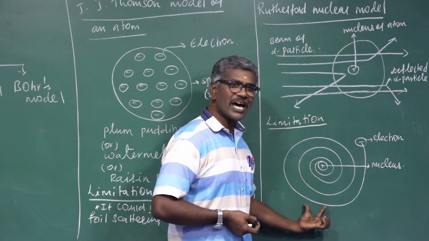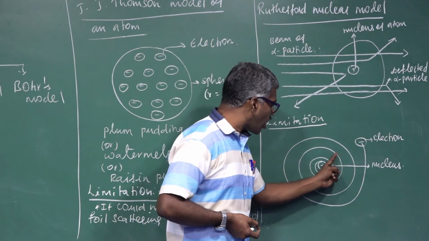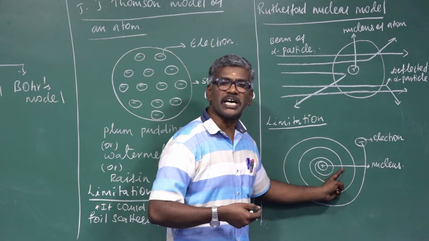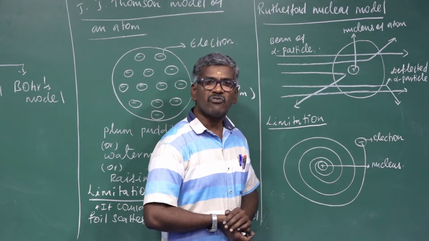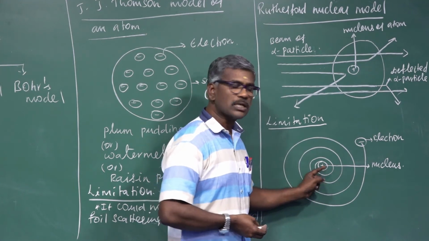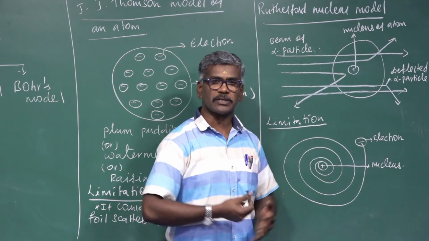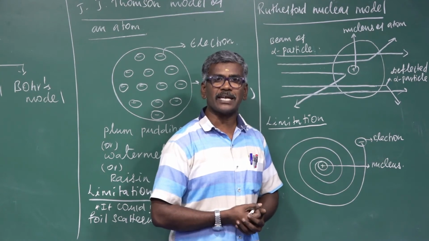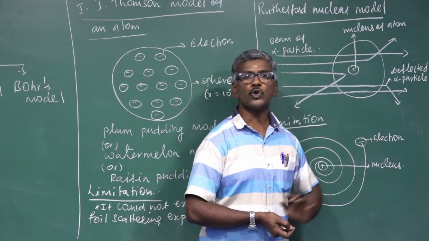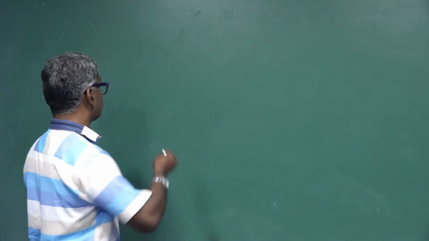Limitation: in an atom, electrons revolve around the nucleus in a fixed path. It can emit radiation and lose energy. Finally, it is trapped into the nucleus. As a result, atoms can collapse. It could not explain the stability of the atom according to the Rutherford nuclear model. The stability of the atom can be explained by the Bohr model of atoms.